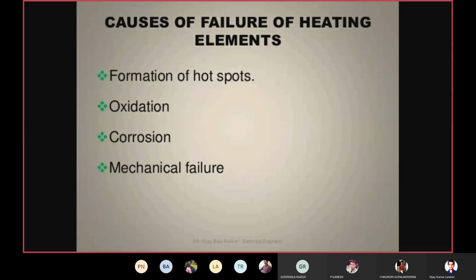Formation of hot spots, oxidation, corrosion, mechanical failure. So these are all the causes for the failure of the heating elements, right? Whenever hot spots are forming, the heating element may get damaged, it may fail, and because of the oxidation also, the heating element may get damaged. Because of the corrosion, the heating element may fail, and because of mechanical failure.